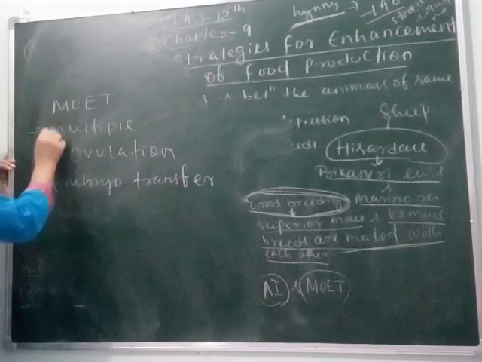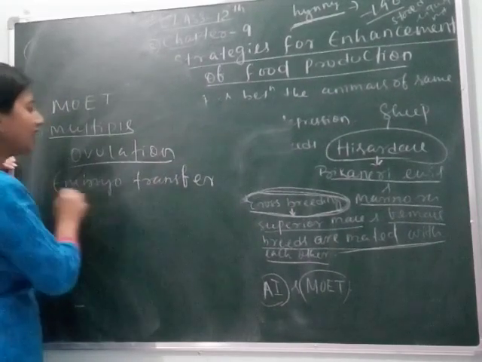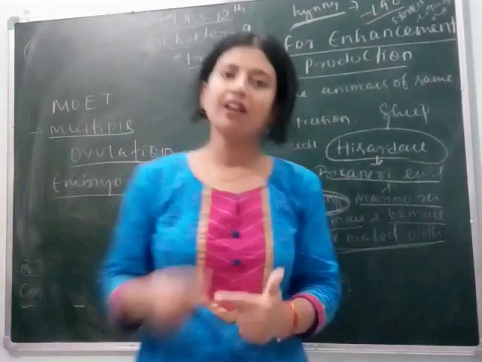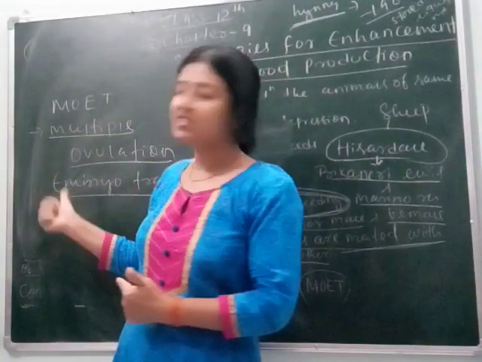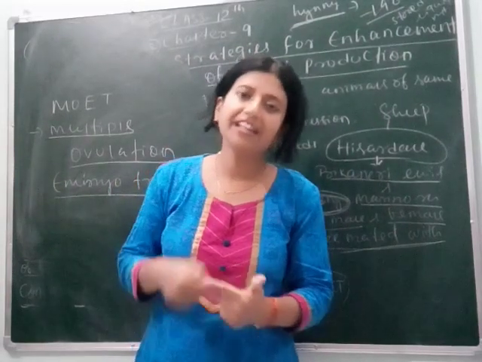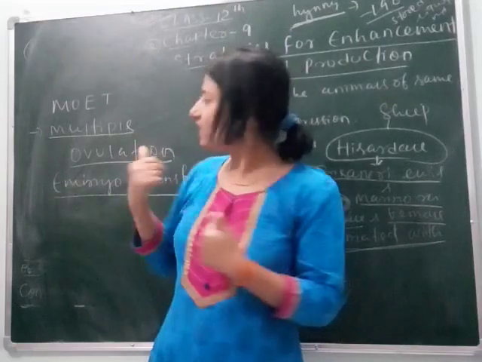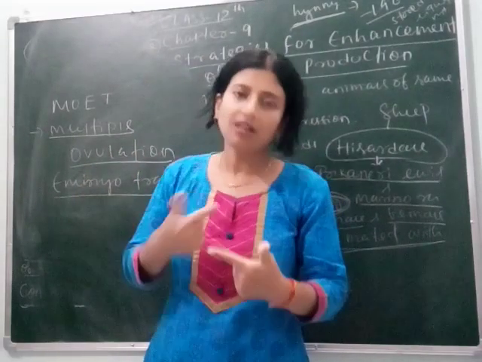Its full form is multiple ovulation embryo transfer. This is another technique which is done to increase the herd size, or increase the number of animals. So let's understand how this process occurs.